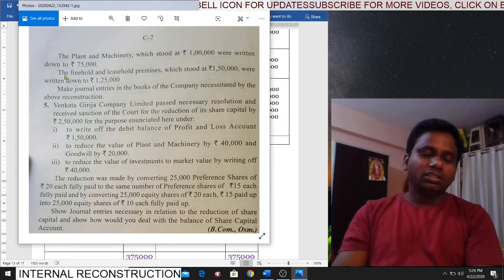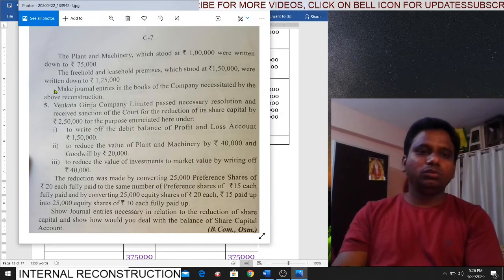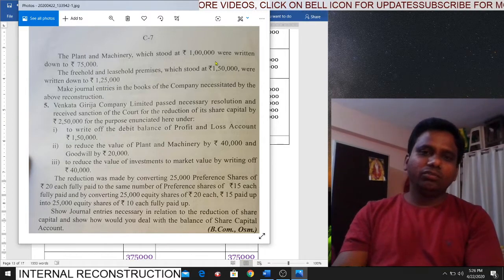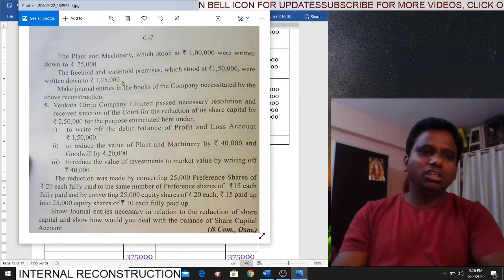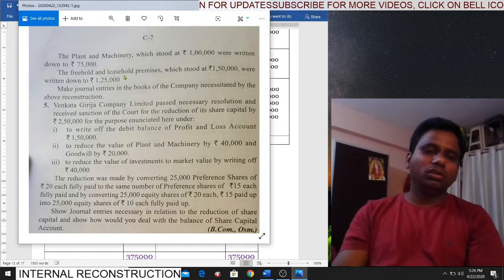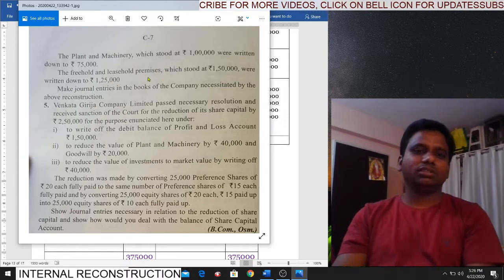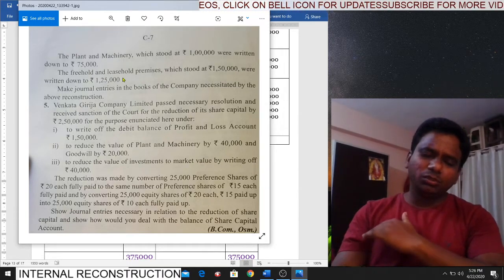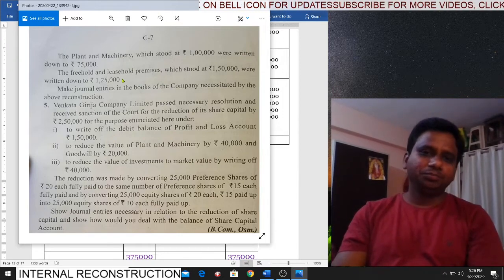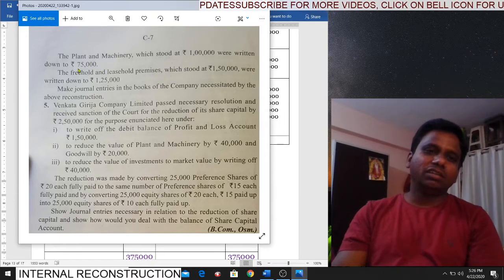Right? Next, the freehold and leasehold premises, which stood at 1,50,000, were written down to 1,25,000. 1,50,000 is the book value. 1,25,000 is the new value of the freehold and leasehold premises. So how much amount you have to write off? 25,000. Some people will definitely make this mistake. They will write off straight away 1,25,000.